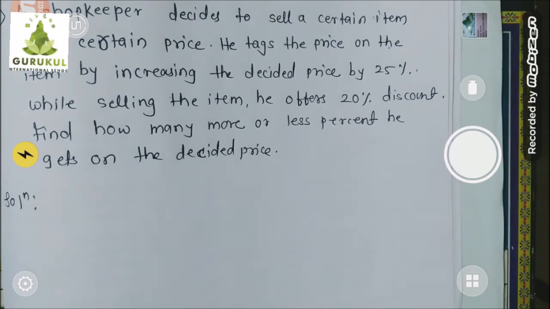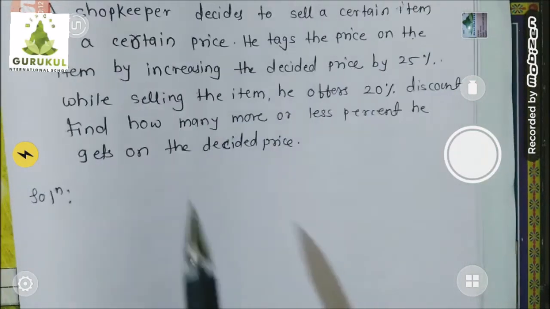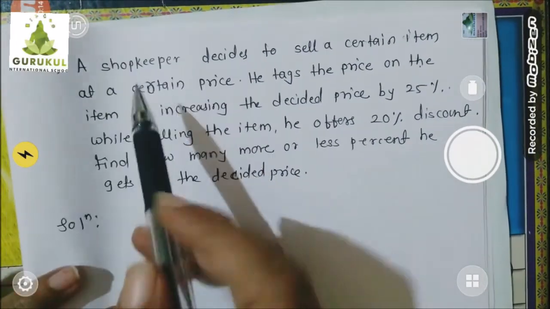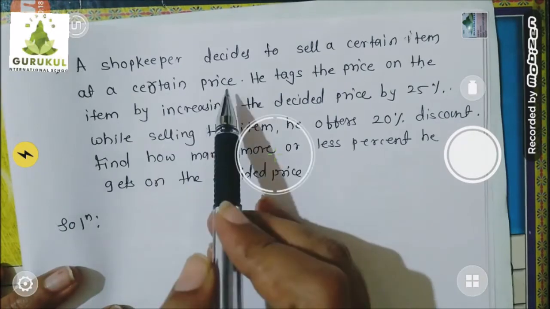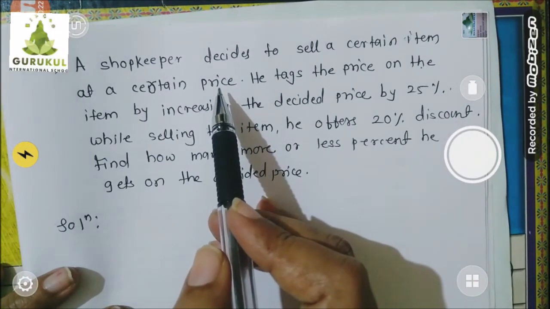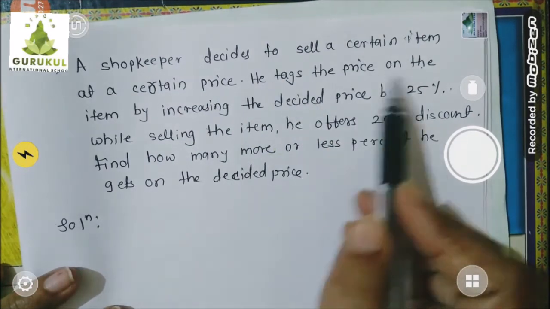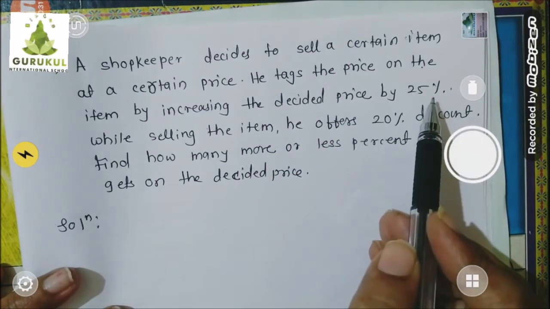Good morning, children. Let's take 8th example from exercise 9.1. Children, read this example very carefully. A shopkeeper decides to sell a certain item on a certain price. He decided which item to be sold and at what price it is to be sold. He tags the price on the item by increasing the decided price by 25%.